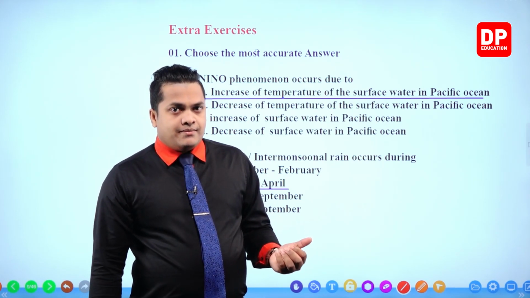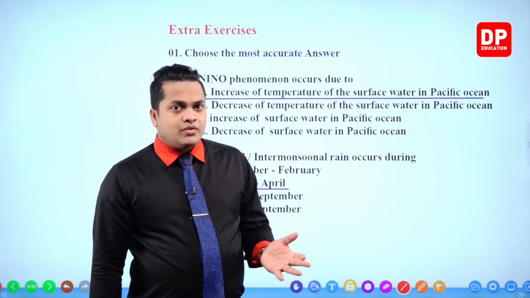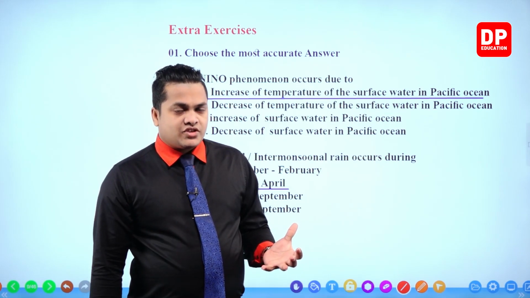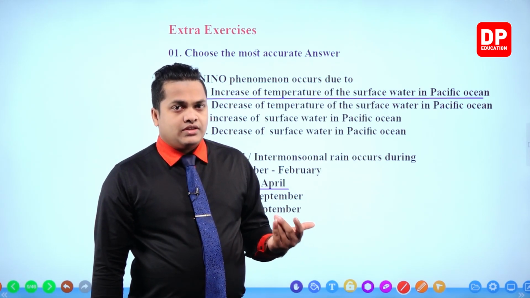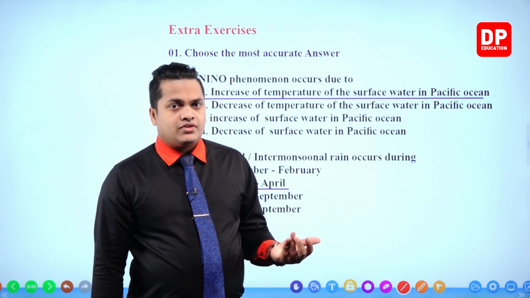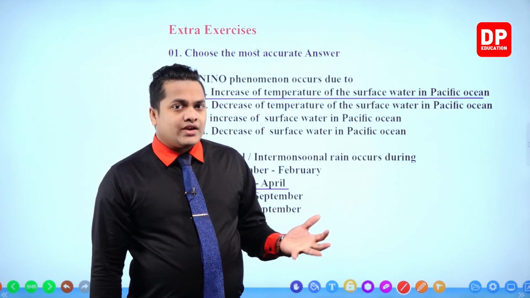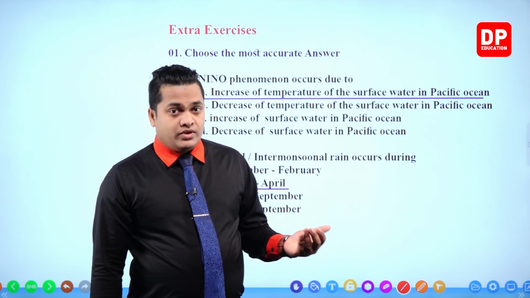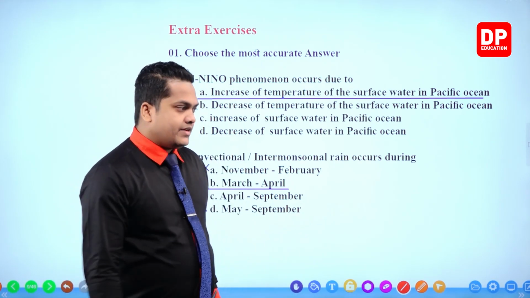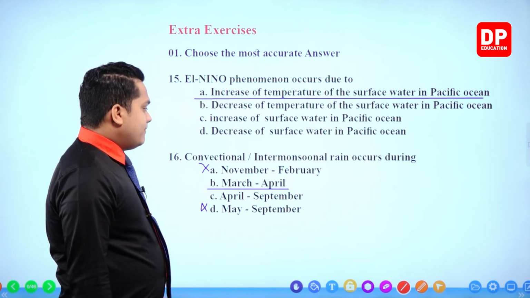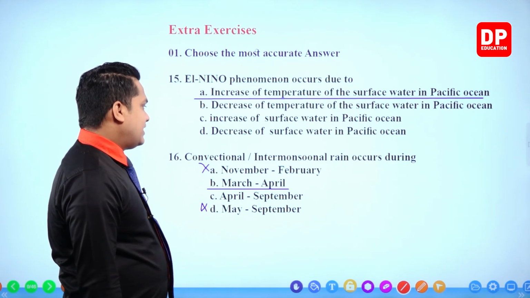So, during the time period of March to April, these convectional rains are going to occur. That is the main reason for the occurrence of lightning and thundering during the New Year season. Okay, right. So, March and April would be the correct answer.